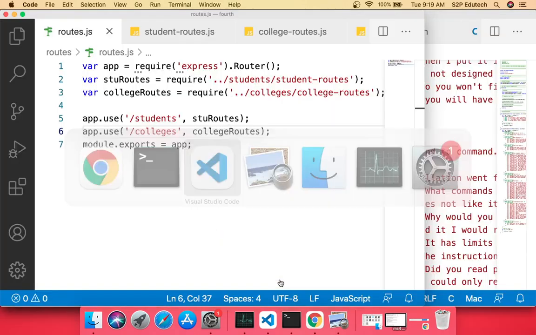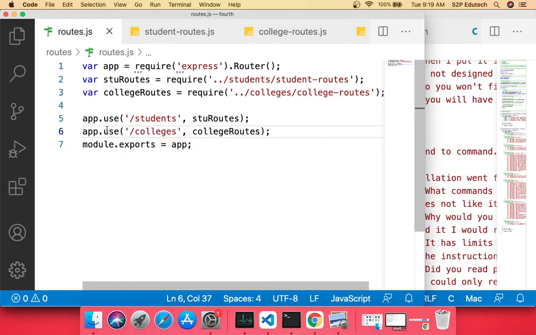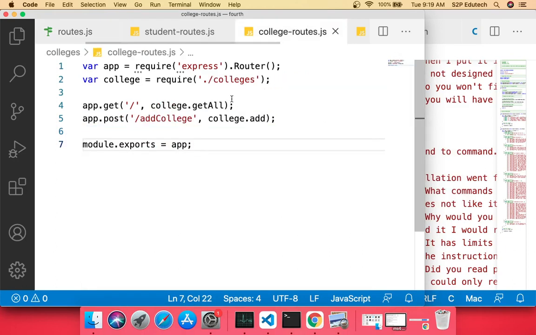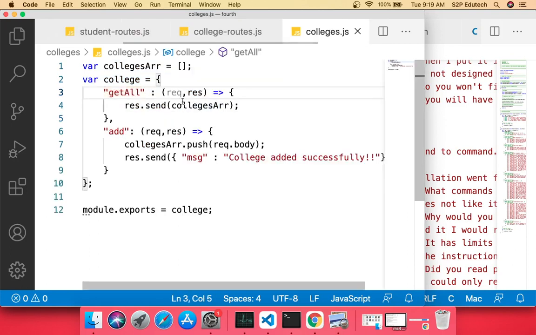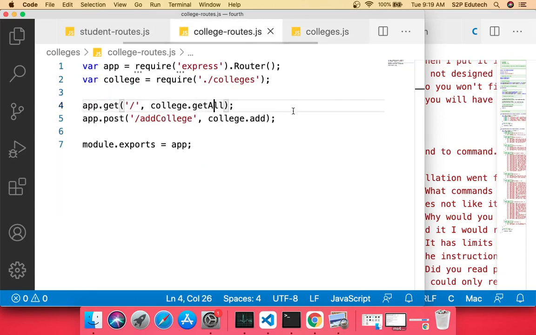So important thing to note in this is, what I have done is I have added specific routes for colleges in routes.js file. Then in my college routes, what did I do is I took the instance of colleges from colleges.js file, and I wrote a get request and a post request. Then in colleges.js file, I have these two functions which are implemented. One is getAll and another one is add. So most of the times the issue would be in the path.